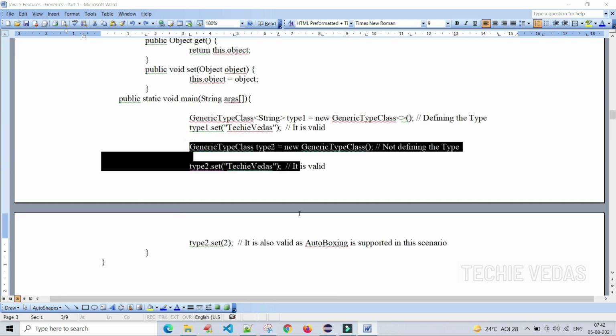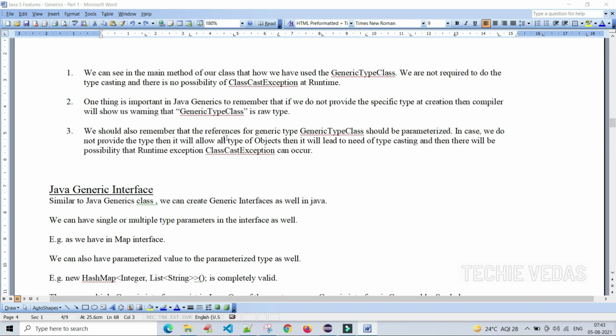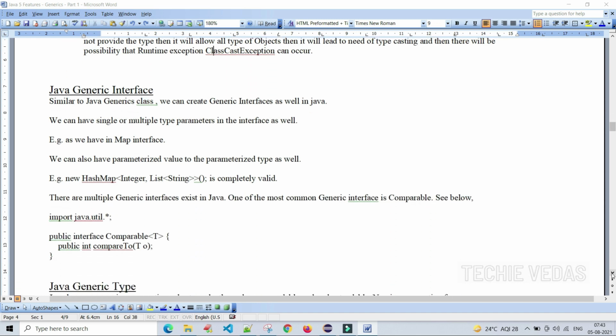They are discussing this point: without defining or declaring the type parameter, generic types should be parameterized. If we do not provide the type, it will allow all types of objects, then we need to typecast it, and there will be a possibility of runtime exception, that is, ClassCastException can occur.